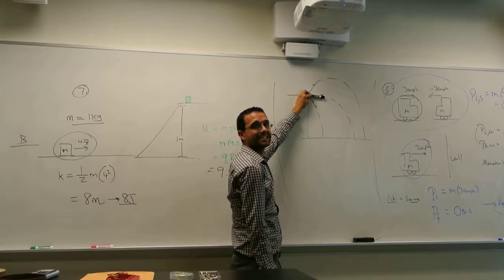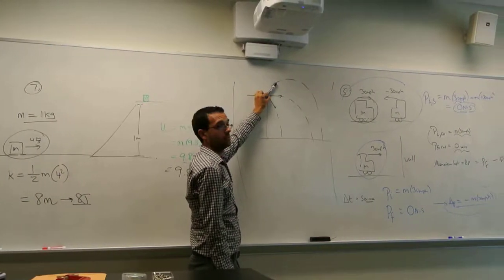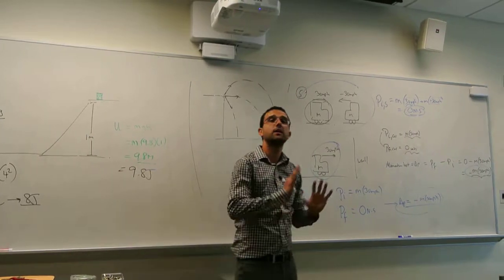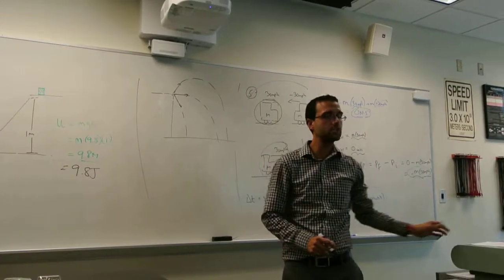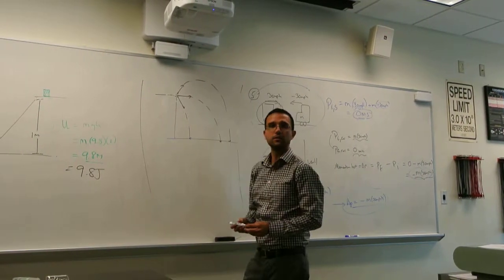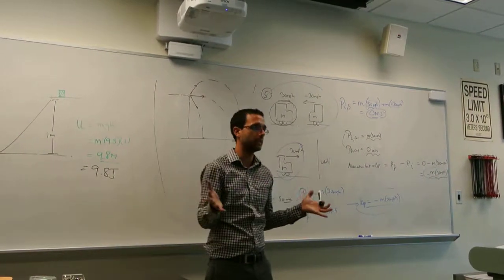This is going to be the next least time. This is going to be the most time, because it has to go up first, and then it has to come back down, right? That's going to be the most time. But that's not what the question is asking. The question is asking, when they finally do land, how are their speeds related?